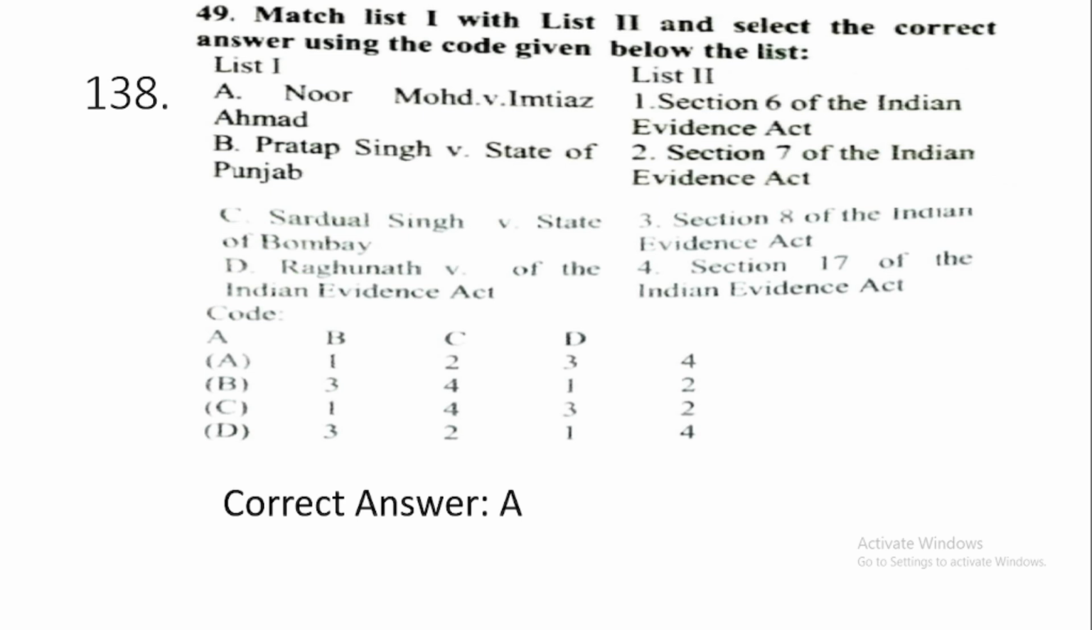Question 138. Match list 1 with list 2. Select the correct answer using the codes given below the list. The correct option is option A. Noor Muhammad versus Imtiaz Ahmad is a case relating to Section 6 of the Indian Evidence Act. Pratap Singh versus State of Punjab is a case relating to Section 7 of the Indian Evidence Act. Shardul Singh versus State of Bombay is a case relating to Section 8 of the Indian Evidence Act. Raghunath versus the State is a case relating to Section 17 of the Indian Evidence Act.